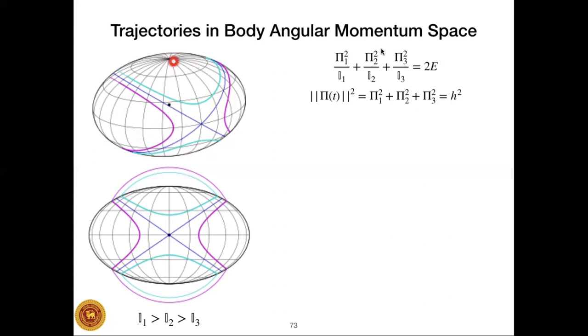So what does that mean? The solution should be on the ellipsoid. It should be on the sphere. Where is that point? Well, that is this single point. So the solution corresponds to the body angular momentum staying fixed at that point. Now let's increase the radius of the body angular momentum, or increase the body angular momentum a little bit. What happens? The sphere pops out, like this one shown in green.